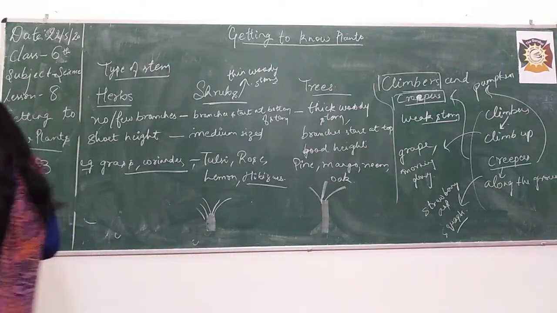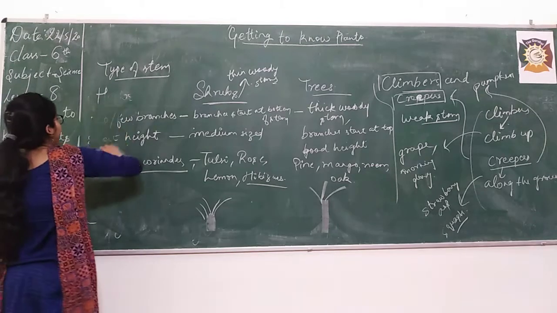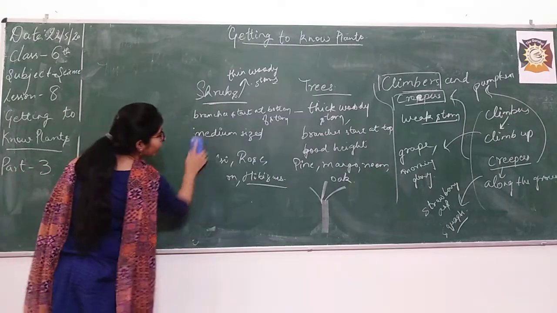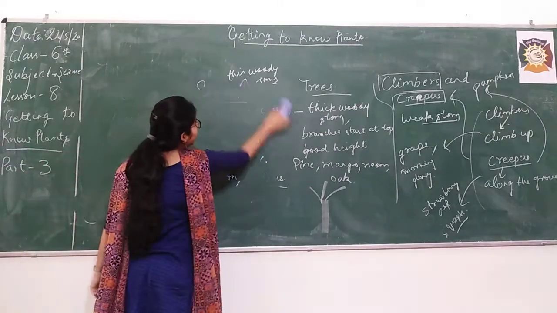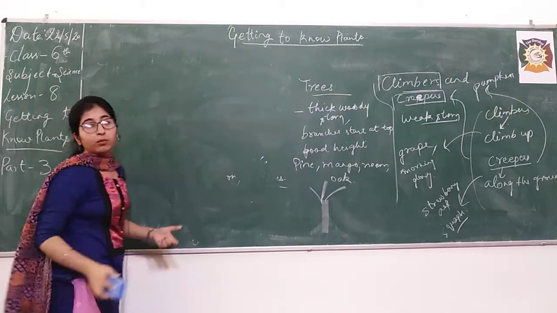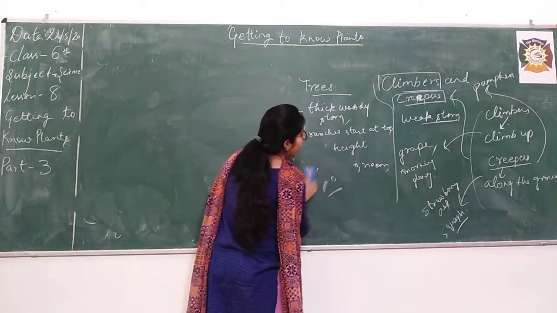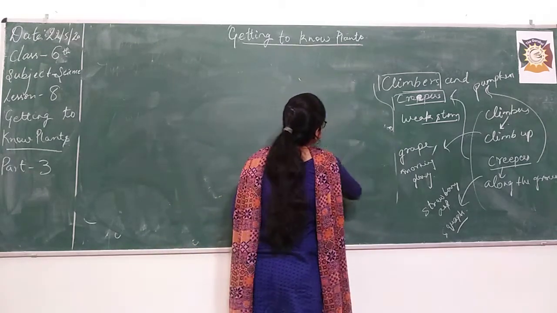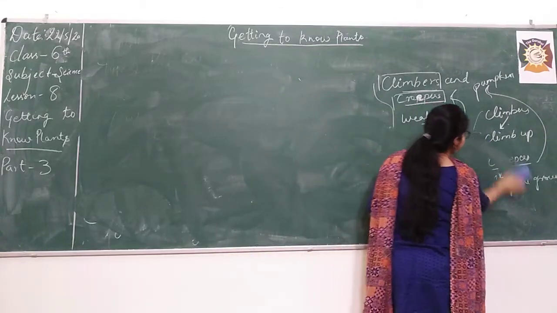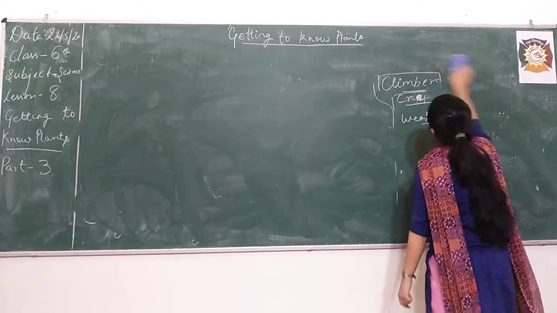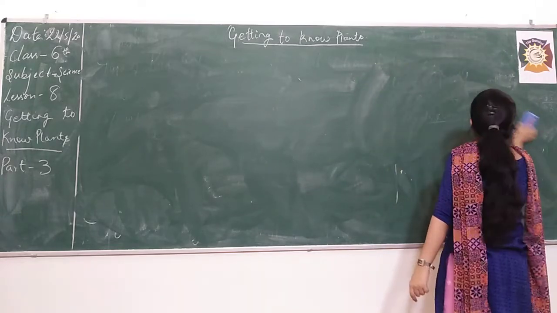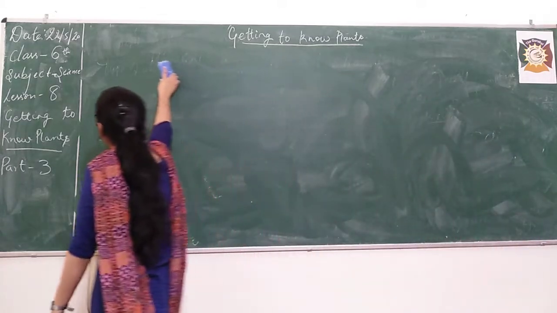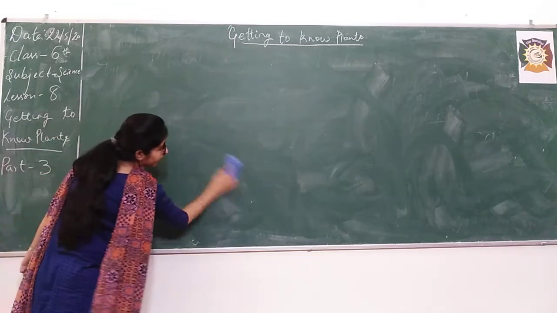Okay, after this, what are we going to do? The next topic: you will first learn the four types of plants, their features, like what kind of stem and what kind of branches they have. And after that, at least two examples of each kind of plant. I hope you are understanding this very clearly, as it is not that difficult. It's very easy to understand and then learn these things.